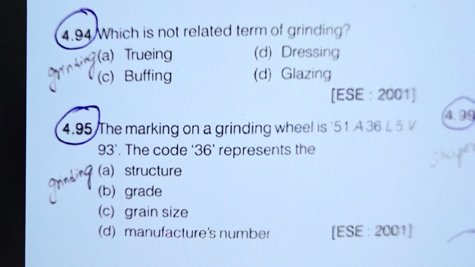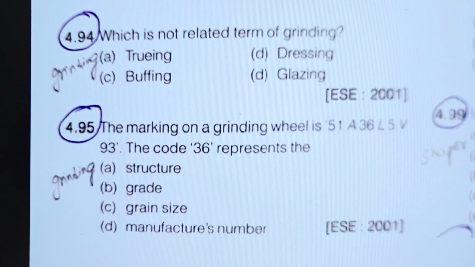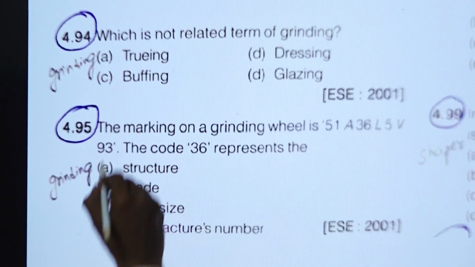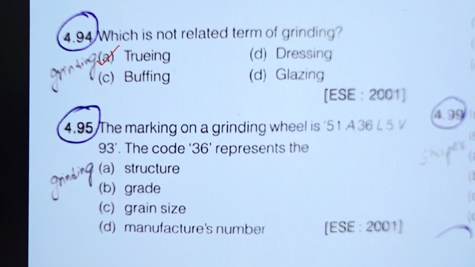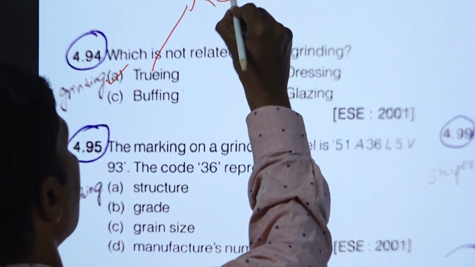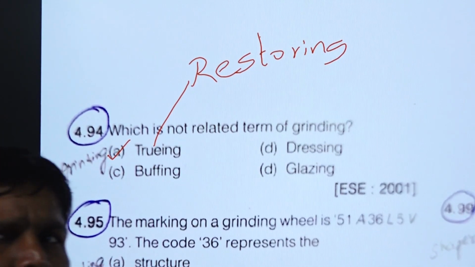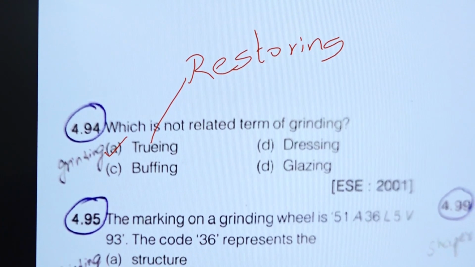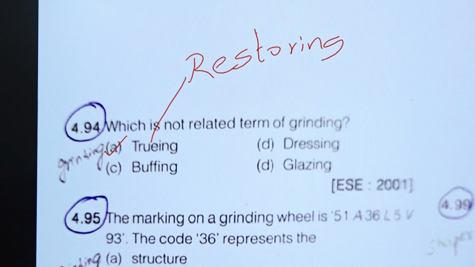The next question we are going to see is which is not related to grinding. In grinding, there are some terms. Truing is the process of restoring the cutting surface. When we lose the cutting action, it has to be restored. The restoring of the cutting surface can be done by a diamond tool, and that process is called truing.